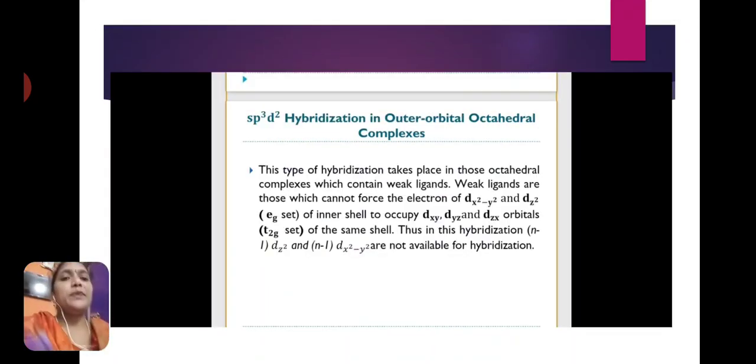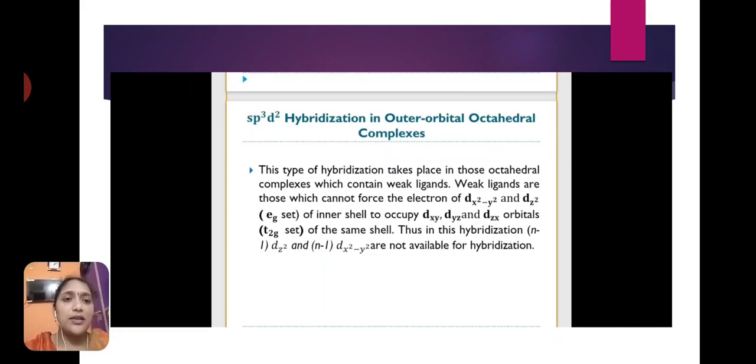Next is sp3d2 hybridization in outer orbital octahedral complexes. This type of hybridization takes place in those octahedral complexes which contain weak ligands.